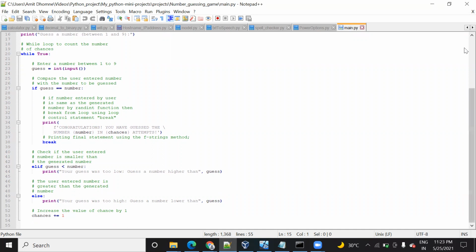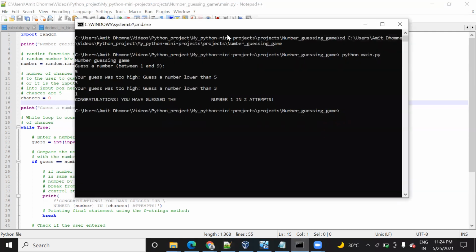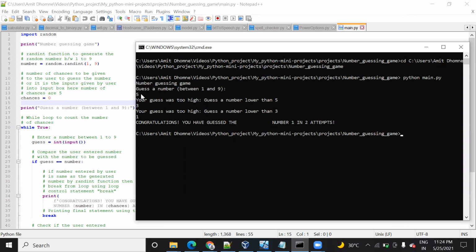What is the initial value of the chance variable? 0. So it will increment by 1 as you miss a guess. Suppose, if you see my output, I guessed 5. I missed it in the first chance. In the second chance I guessed it correctly by typing 1. So the number of attempts I needed was 2.